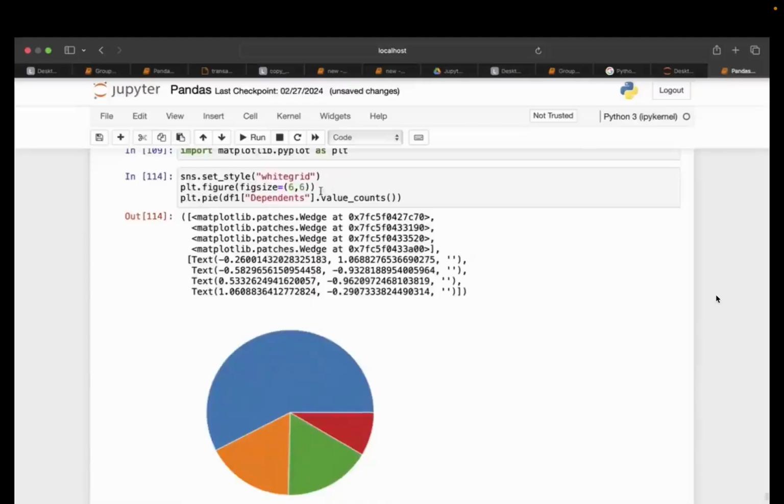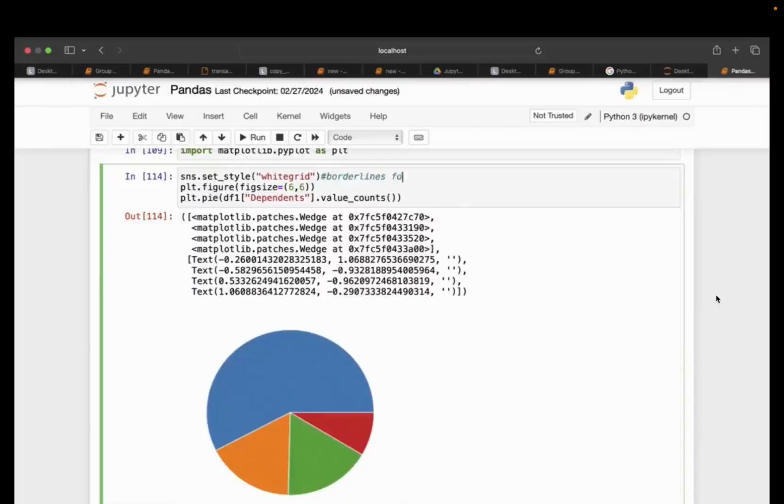So this is for enhancing the size of the graph. Let me mention it down in every command line. Here, border lines for the pie. Here, enhancing the size of the pie. Here, plotting the pie.